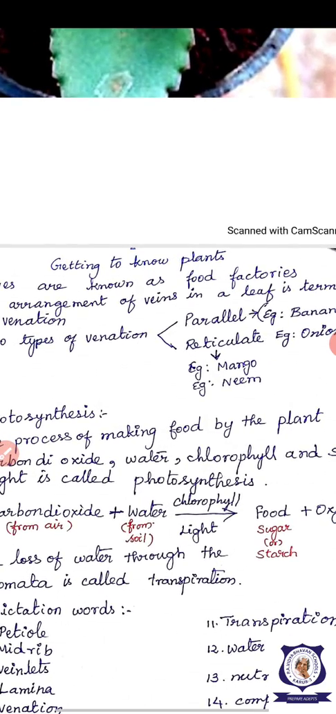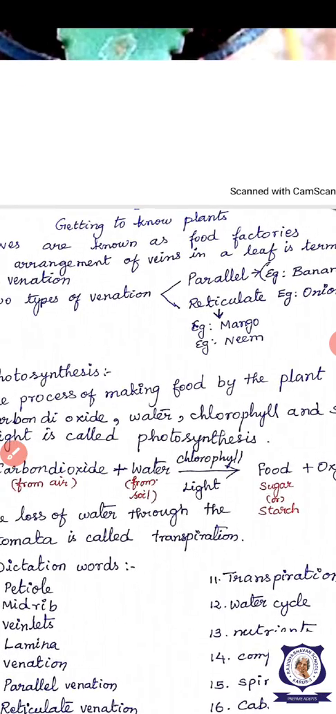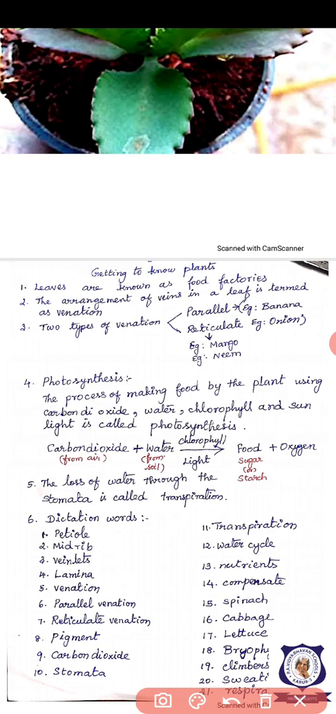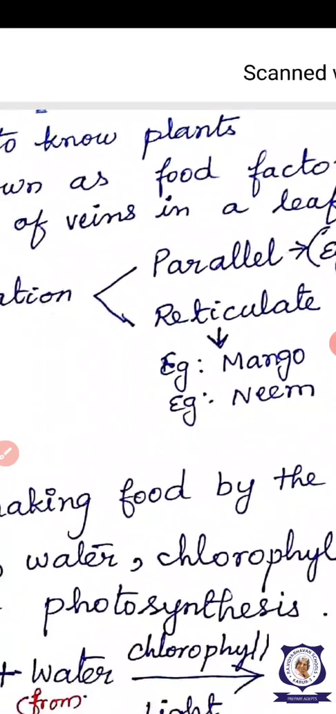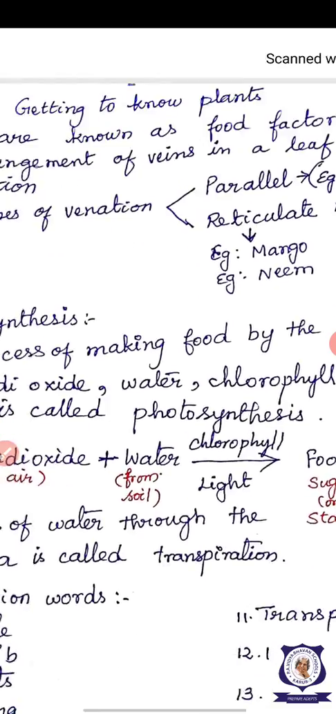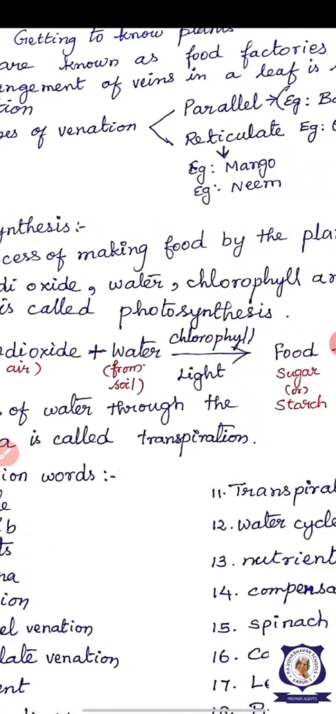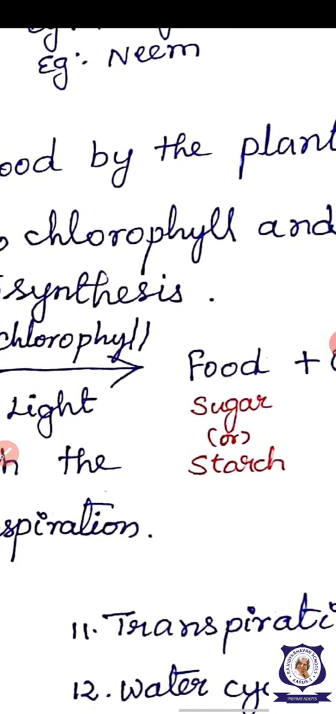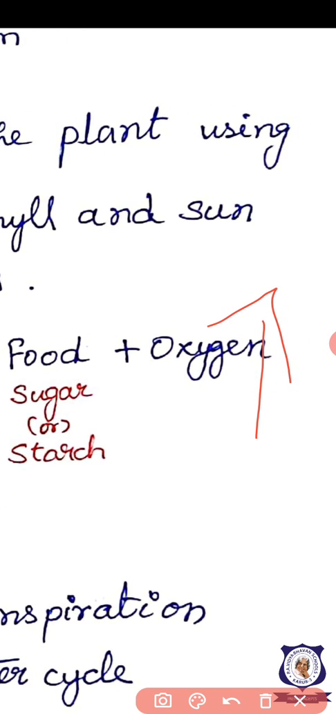Okay, in this picture you see, I have recalled some points of the leaf. Leaves are the food factories of the plant. And the leaf has two types of venation: parallel venation and reticulate venation. And next, the leaf makes food by the process of photosynthesis. Carbon dioxide and water, in the presence of chlorophyll and sunlight, produce food, sugar or starch, and the oxygen is left out as gas. Okay, if you put the arrow mark like this, it shows the gas.